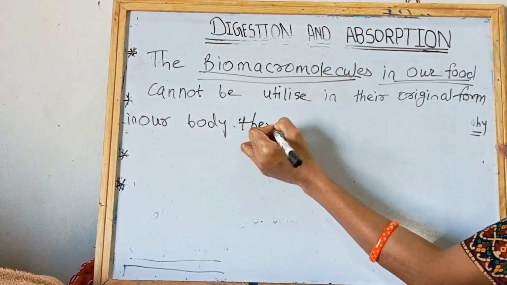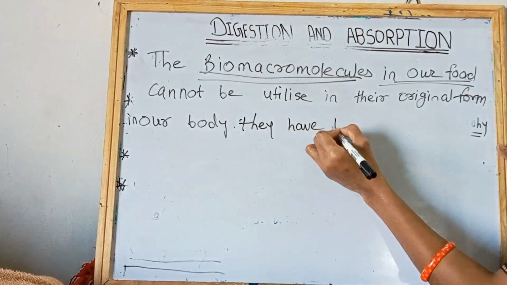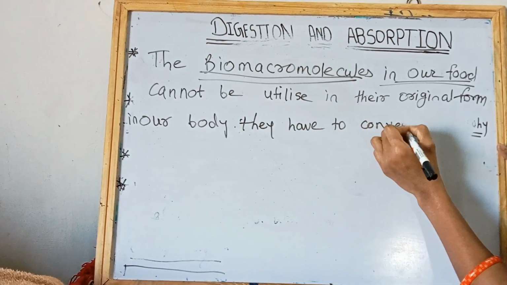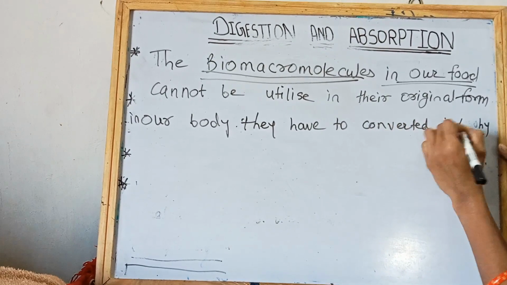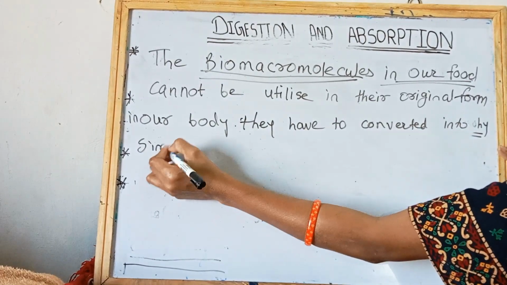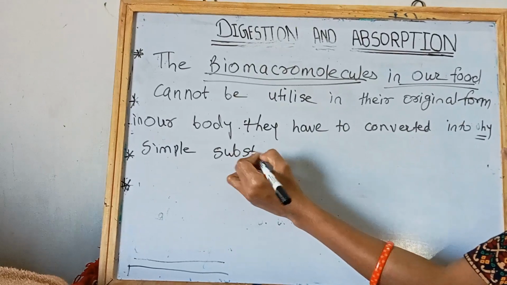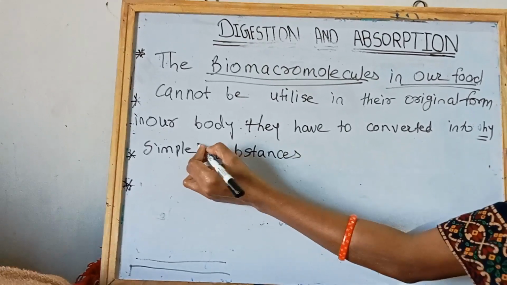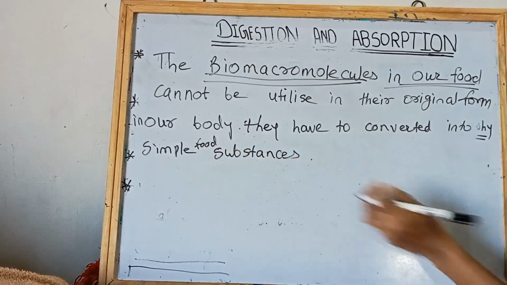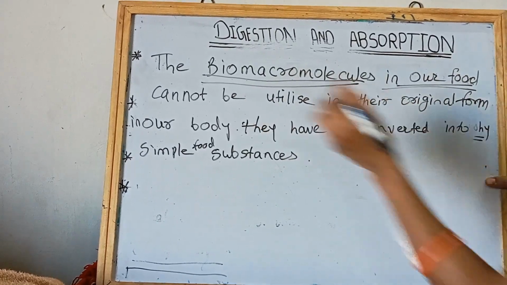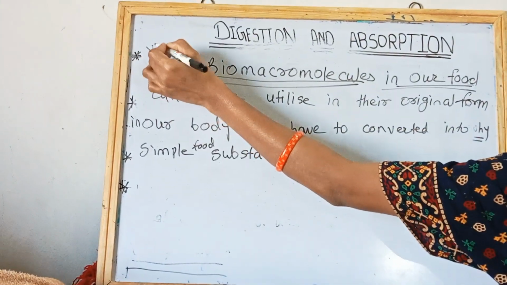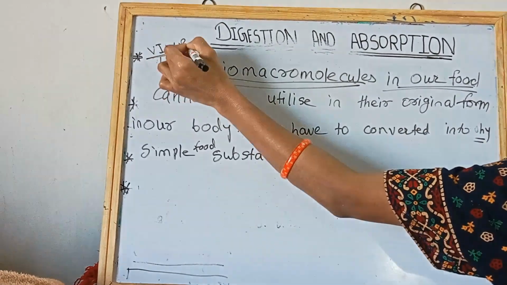They have to be converted into simple food substances. Okay, friends, look at here. This point is very important.